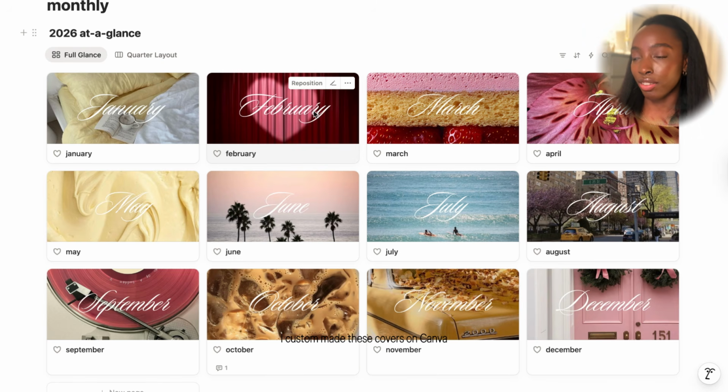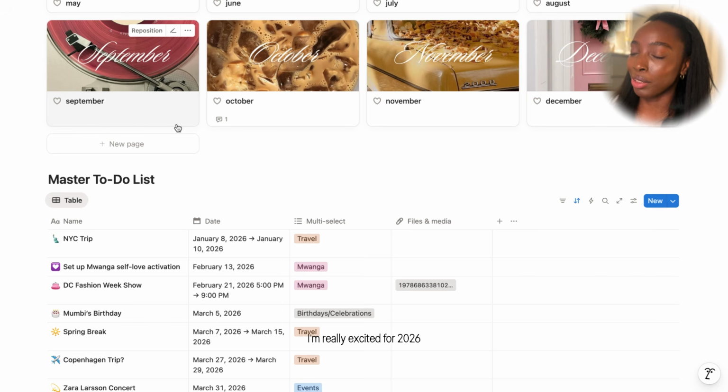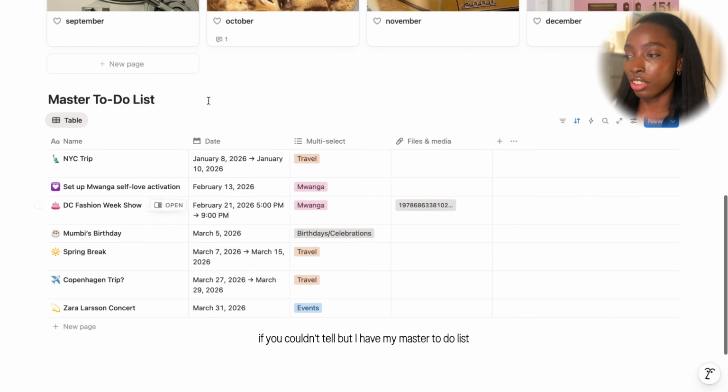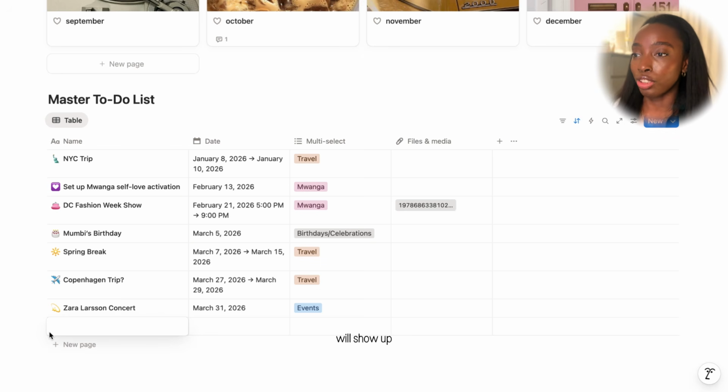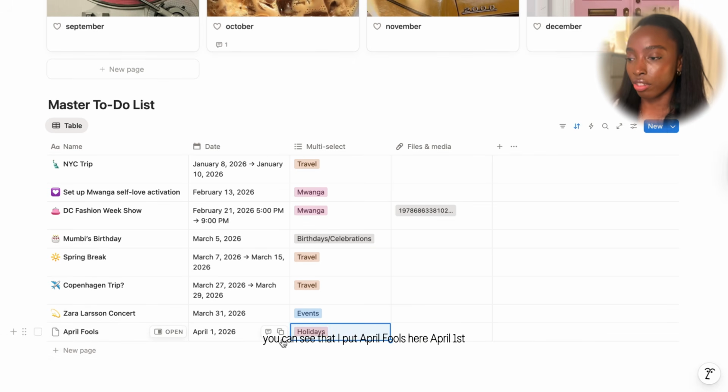I custom made these covers on Canva using pictures from Pinterest. I'm really excited for 2026 if you couldn't tell, but I have my master to-do list, and any event that I decide to put here will show up within one of the months that I've set the date for. So for example, you can see that I put April Fools here, April 1st.